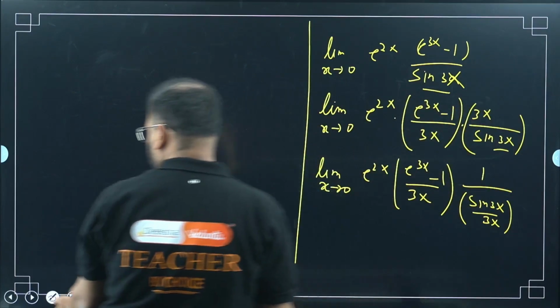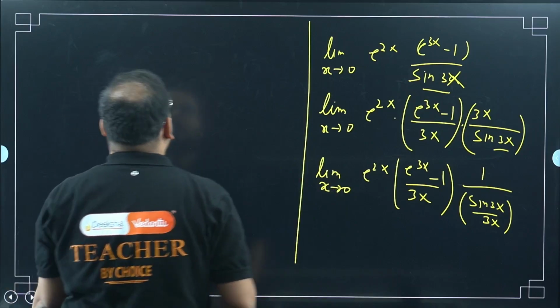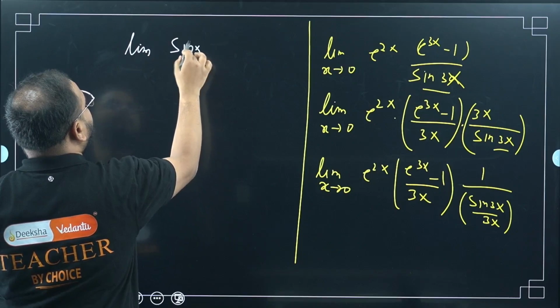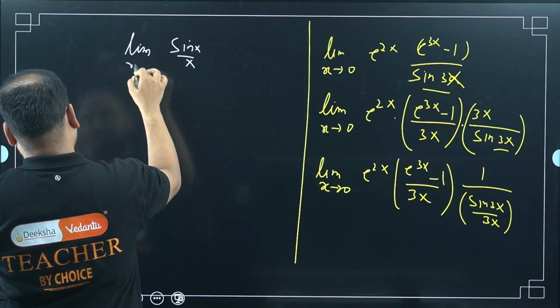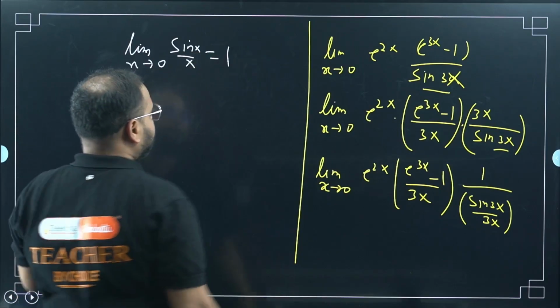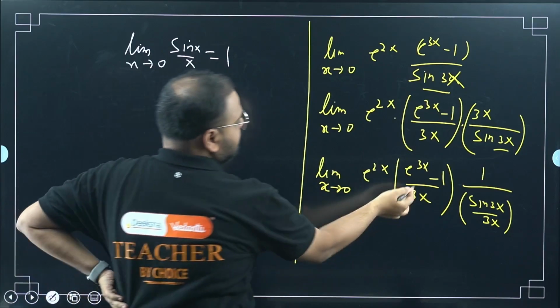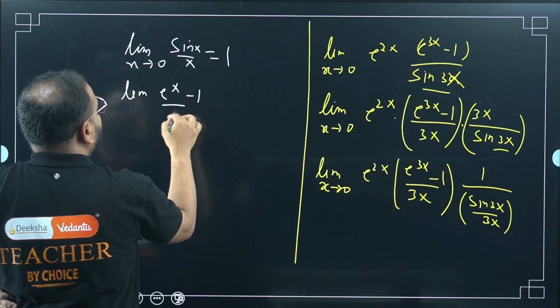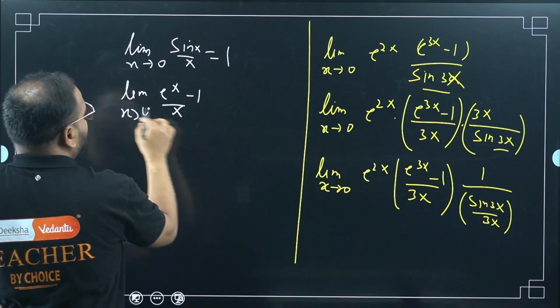Now please check the standard forms. You know this: limit of sin x by x when x tends to 0 is how much? 1. One more condition, for the exponential function: limit of (e^x minus 1) upon x when x tends to 0 is 1.